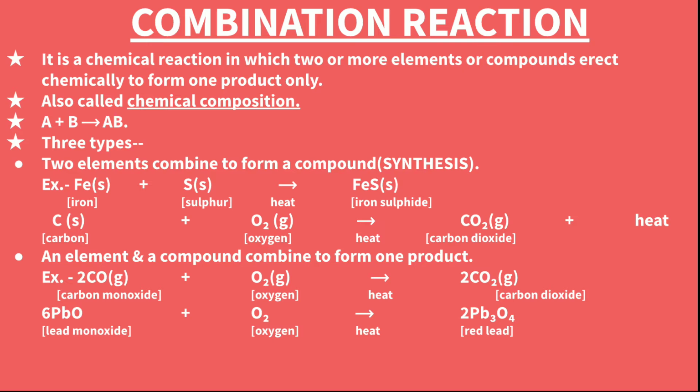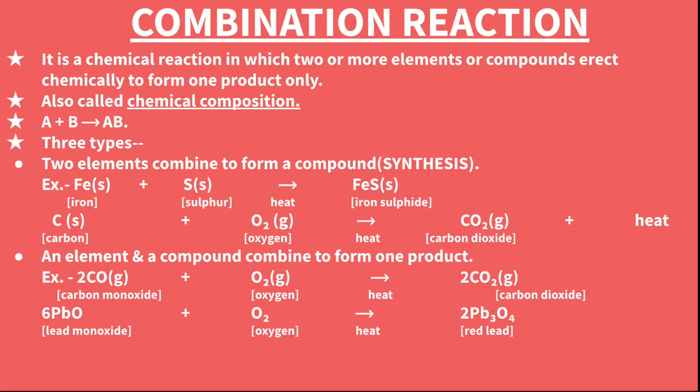For example, carbon monoxide combines with oxygen. Carbon monoxide is a compound and oxygen is an element. So one compound and one element combine to form carbon dioxide gas. Then lead monoxide is a compound and oxygen is an element, combining in the presence of heat to form red lead, or trilead tetroxide.